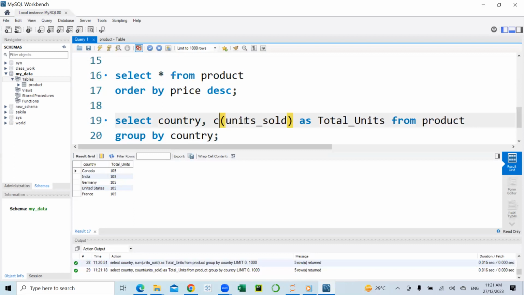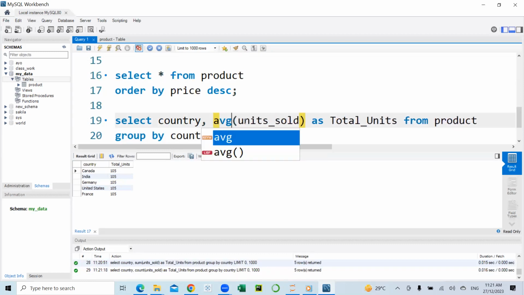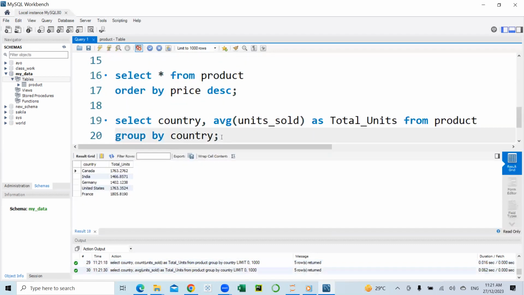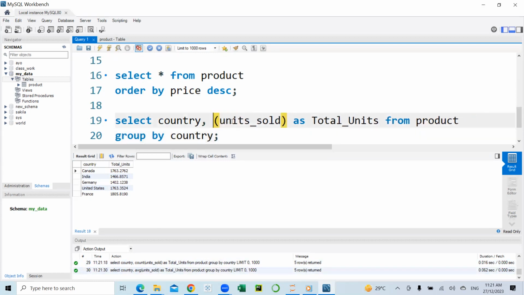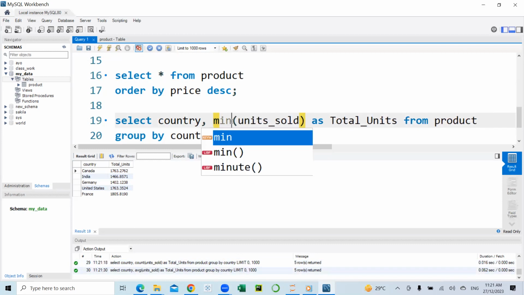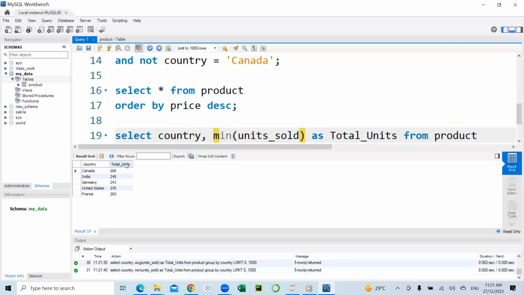We can also take the average. So the average units sold is what we have up there. We can check the minimum, maximum, and the rest of them. So that's the group by clause. This is the minimum units sold for each of these countries.